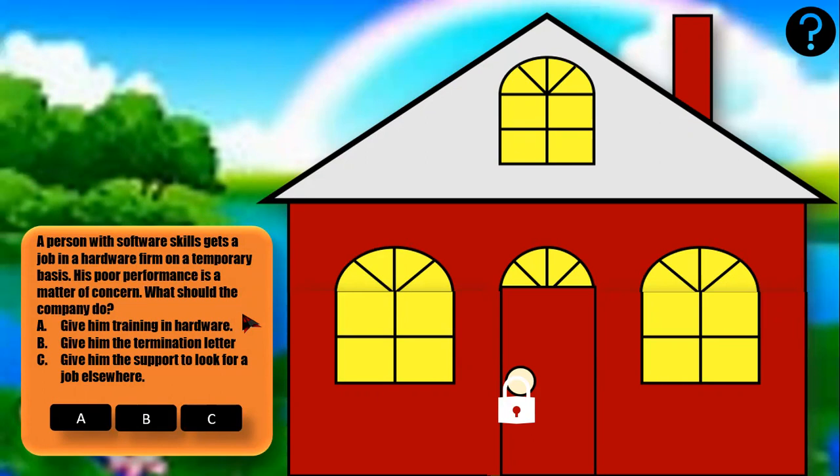Now, when this question is given to the students, it will appear to the students that all the options are correct. But then we have to train the students in trying to analyze the situation, and also we have to train them that they should get justification as to why we have selected a particular option. So if I select option A, with training in hardware, what is the justification?